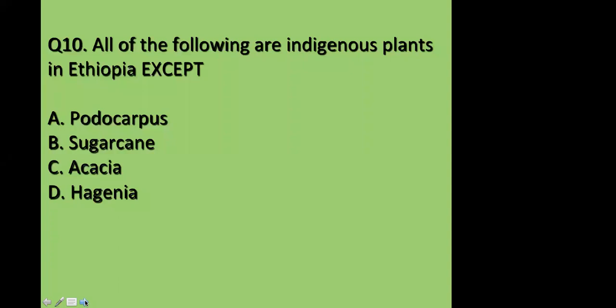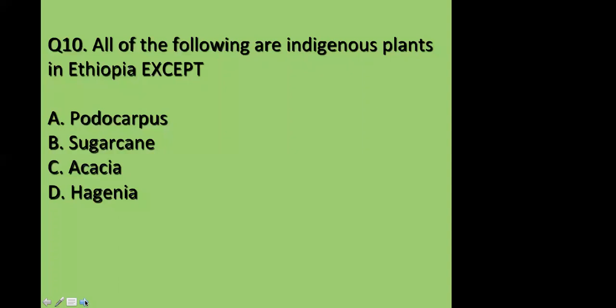Adam, okay, explain. Indigenous plants are plants that adapt to the climate of a particular place, you mean to say, right?